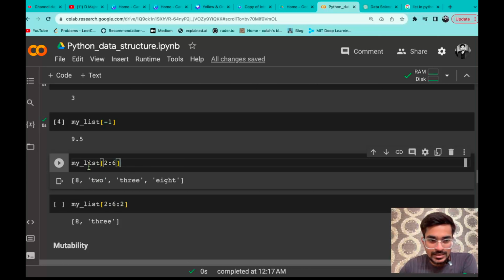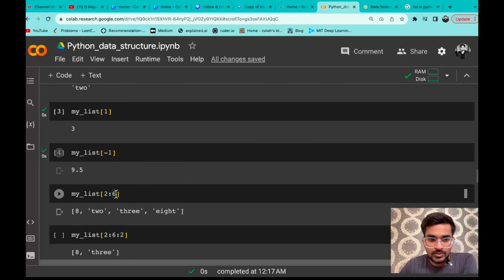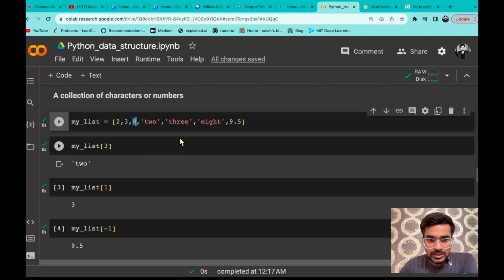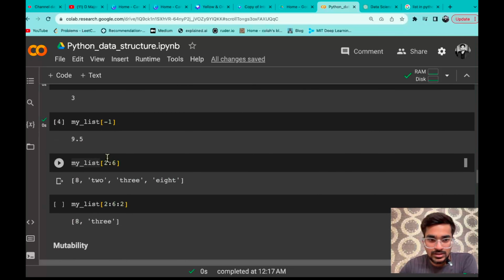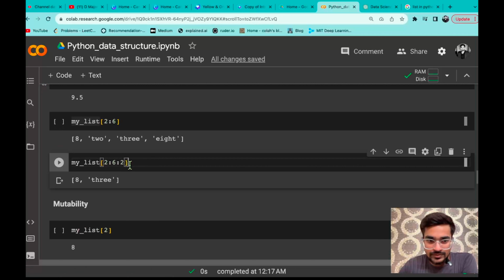So if you want to slice the list from the second index to the 6th index, it will start from the second index: 0, 1, 2. So it will start from 8, and since it is going up to the 6th index and 6 is excluded, it will go up to 6 minus 1, that is the 5th index. We have 8 as the 5th index. So you can see it is starting from 8 and returning up to 8, which is a string actually.